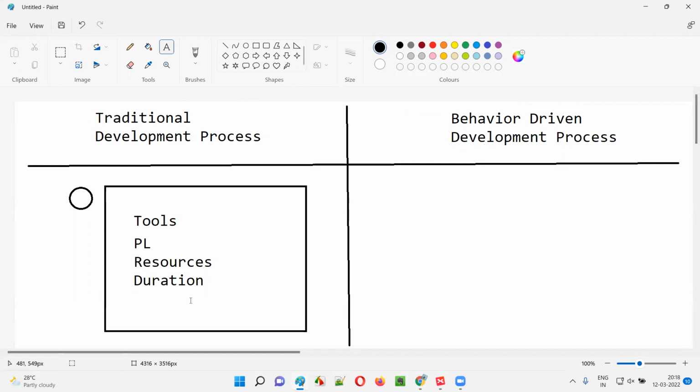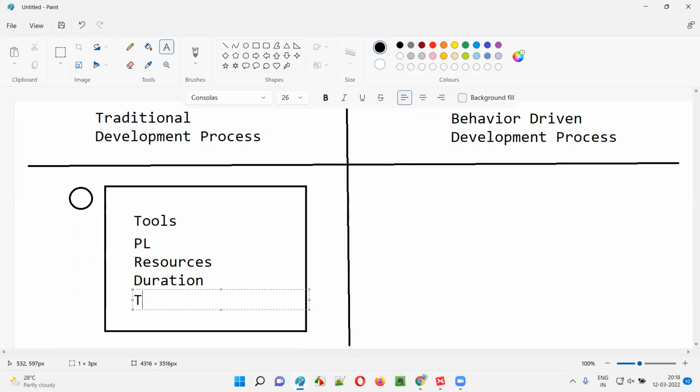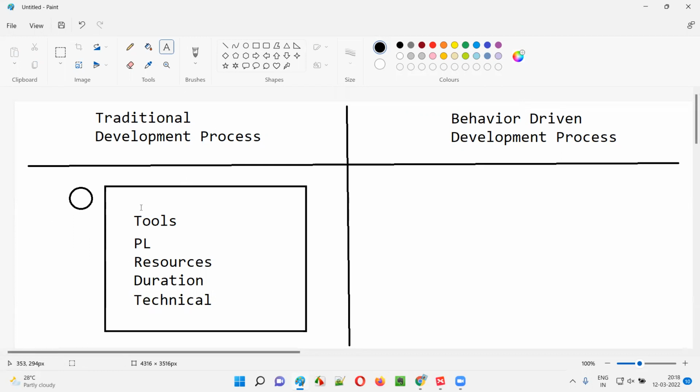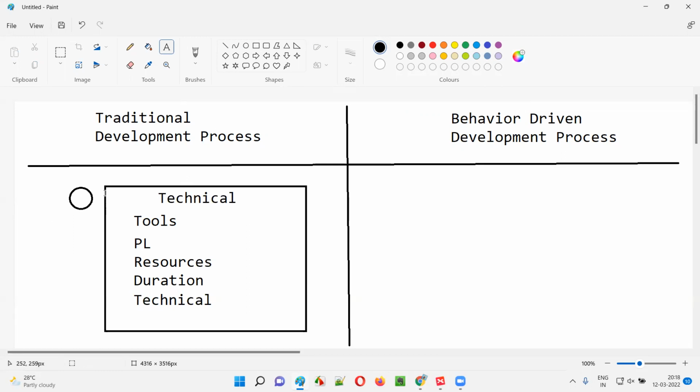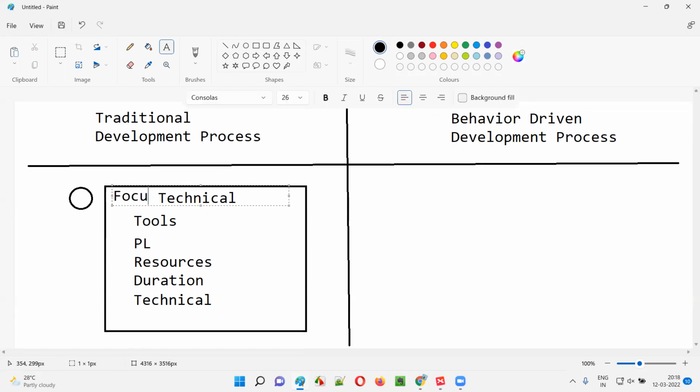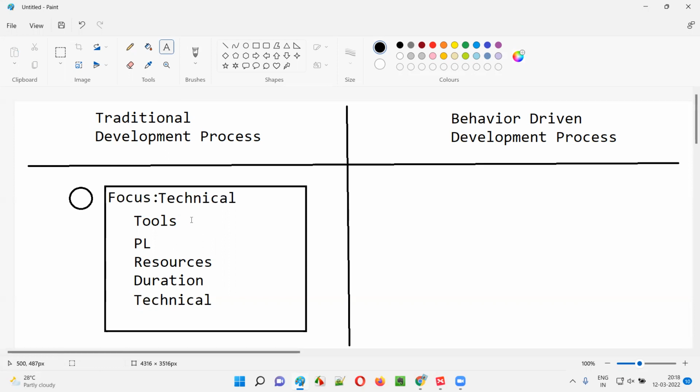And whether we can complete the project on time or not, how much complexity, what are the technical challenges. They will discuss the technical challenges, what we have to take care of, at the architecture level or whatever the level. So all these discussions are happening at the technical level. Where is the focus in a traditional development project? The focus is more on the technical side. The project team, who is going to develop, test and release the software into the market, is focusing more on the technical aspects.